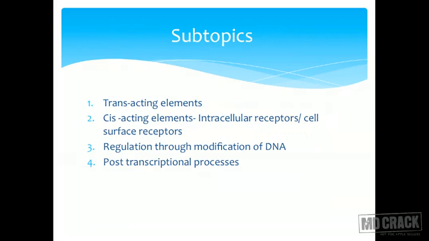So let us look at the different subtopics under which I will be talking about regulation of gene expression in eukaryotes. I'll talk about the trans-acting elements and the cis-acting elements, in which I talk about intracellular receptors and cell surface receptors, regulation through modifications of DNA, and the post-transcriptional processes.